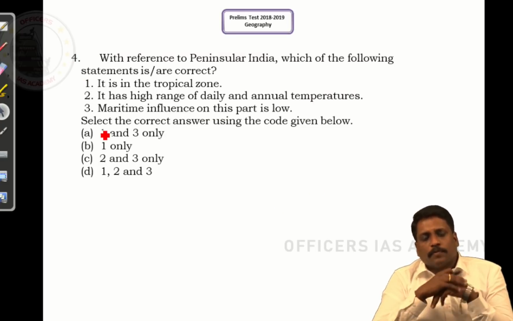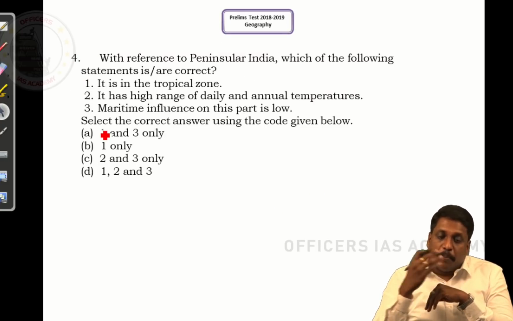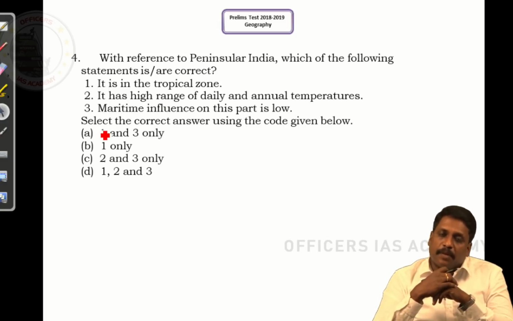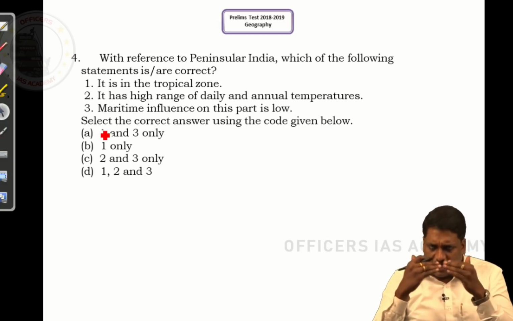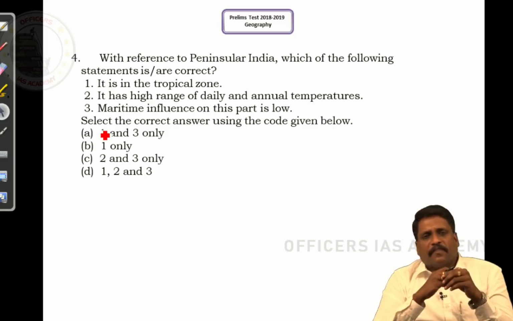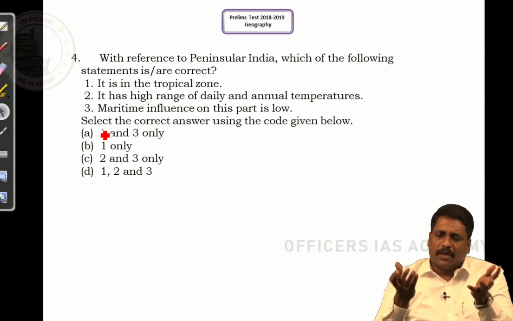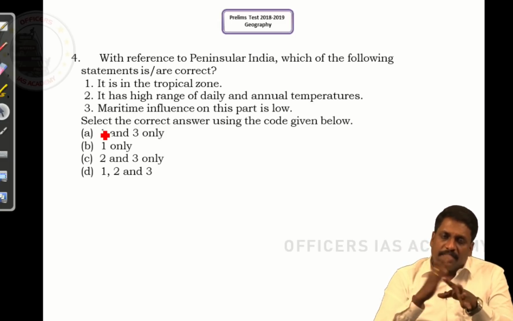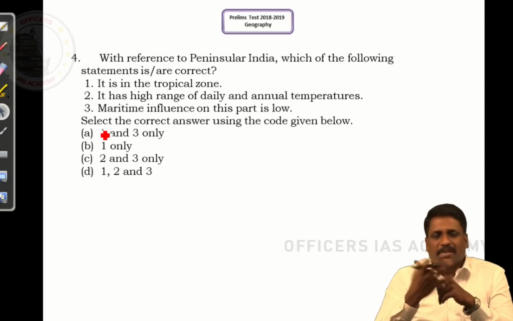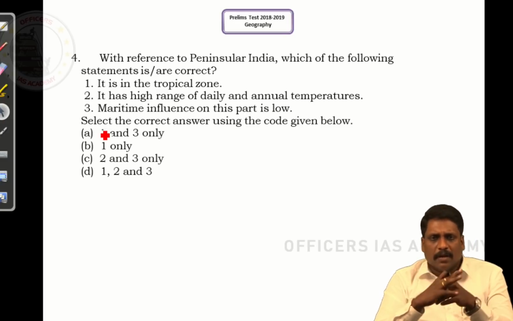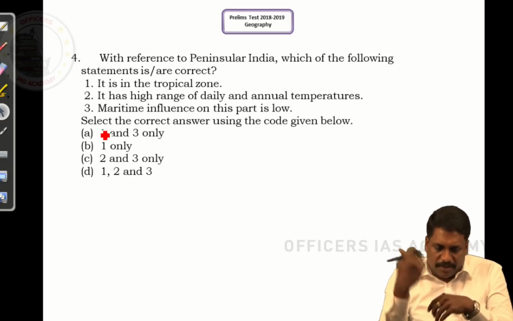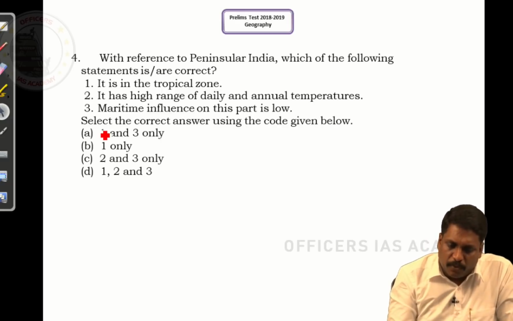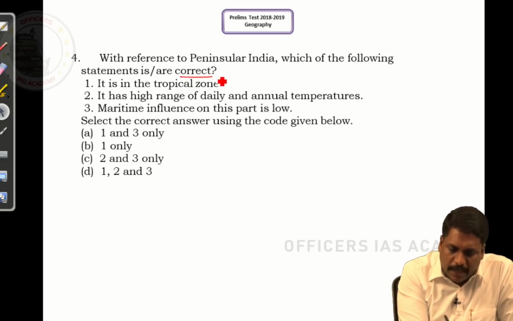Coming to question number 4. With reference to peninsular India, which of the following statements is correct? So normally the southern part of India, we refer to it as peninsular India. What is this peninsular? Any land that is surrounded by water on 3 sides, you call them a peninsular in general. Right, sir. Now coming to the southern part of India, we have to understand which of the following statements are correct.